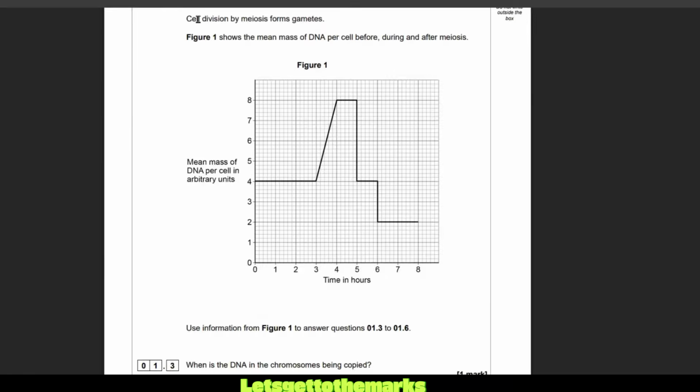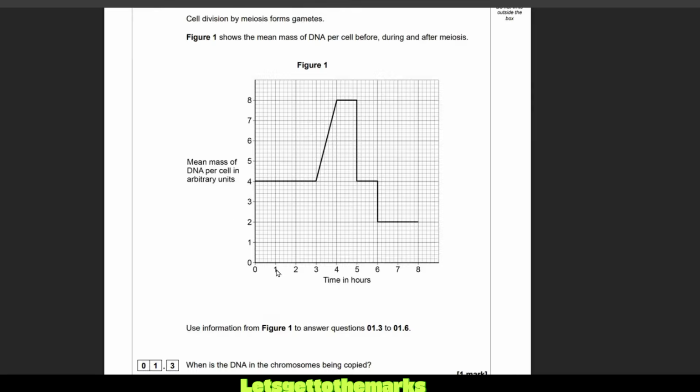Okay, we've got a little graph question here. Cell division by meiosis forms gametes. Figure 1 shows the mean mass of DNA per cell before, during, and after meiosis. Mean mass of DNA per cell in arbitrary units. Okay, so AUs, and you've got 0, 1, 2, 3, 4. So it means it's not being measured in grams or a normal mass unit. We just know that if it's 4, when it's 8, it is double the mass of 4. When it's 2, it's half the mass of 4. So that's all these units tell you. They're not in a specific unit.